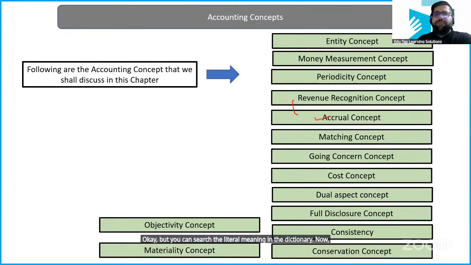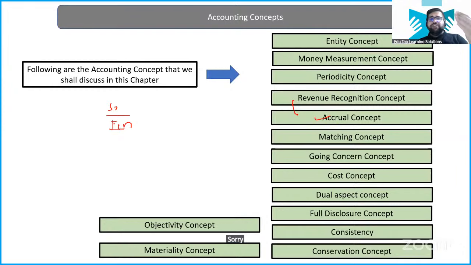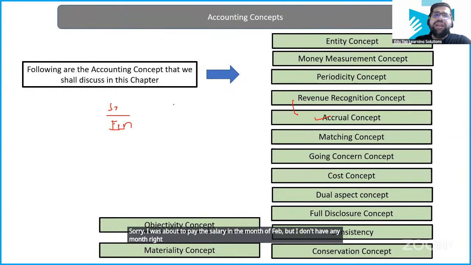Now, tell me, if I have to pay salary for, let's say, the month of Feb, I was about to pay the salary, but I don't have any money right now. And I paid this particular salary in the next month, which is March.